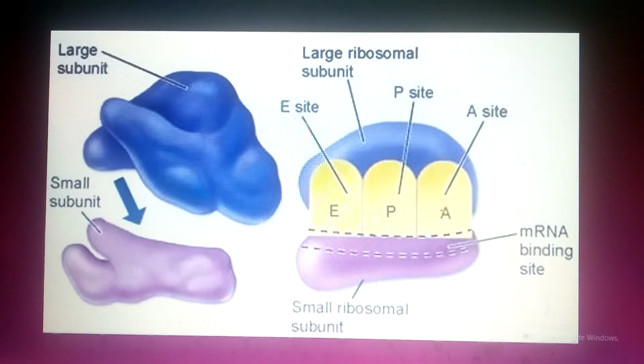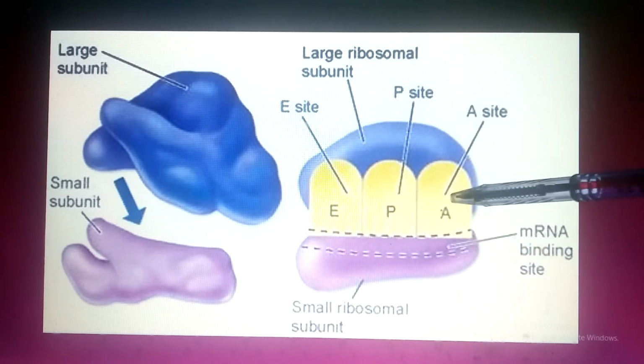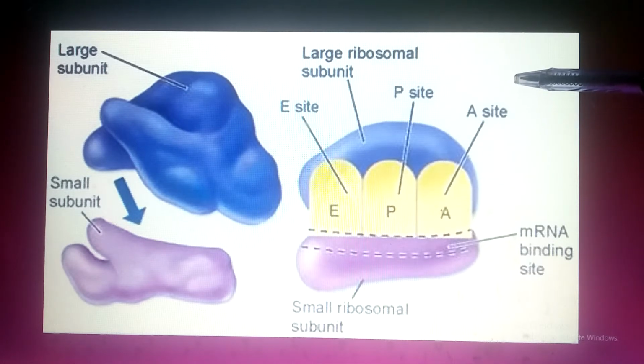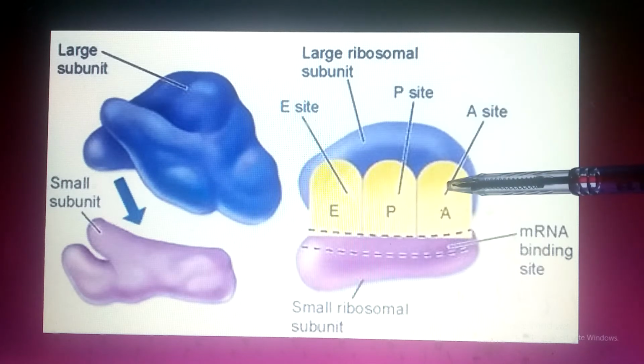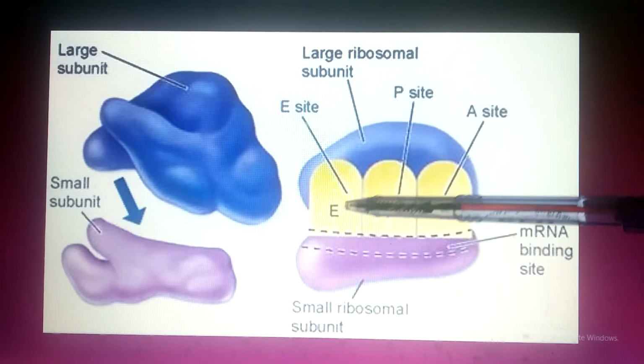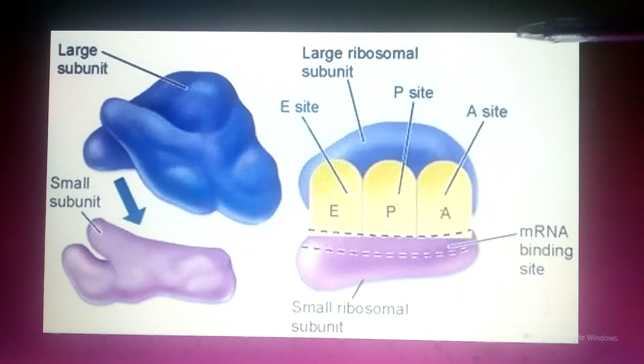As I have discussed in the structure in detail, the two subunits attach to each other with the help of the magnesium ion, and there is a site for the messenger RNA, and a site for the attachment of the transfer RNA, which picks amino acids from the cytoplasm and brings them here. Then the polypeptide chain is formed, and at the exit site the transfer RNA leaves the ribosome. So this is all about the structure as well as a little bit about the function of the ribosome. Okay, now